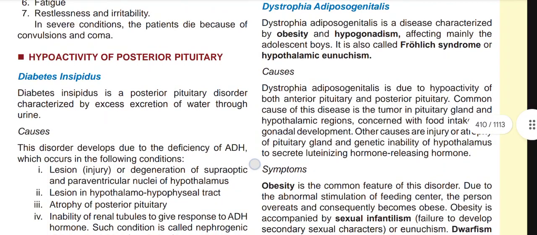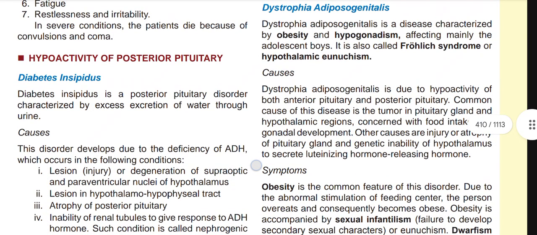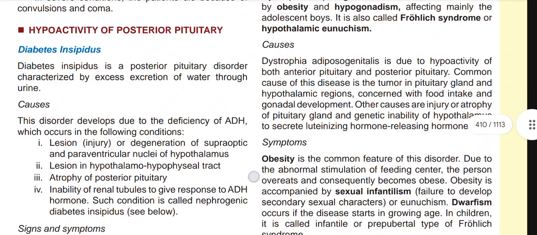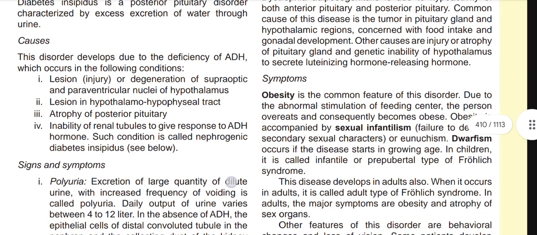Now, causes. Dystrophia adiposogenitalis is due to hypoactivity of both the anterior pituitary and posterior pituitary. Common causes of this disease are a tumor in the pituitary gland and hypothalamic regions concerned with food intake and gonadal development. Other causes are injury or atrophy of the pituitary gland and genetic inability of the hypothalamus to secrete luteinizing hormone releasing hormone. Now, signs and symptoms.